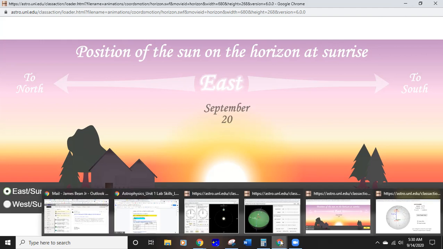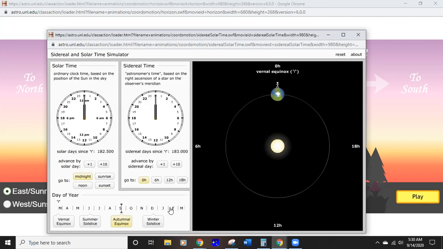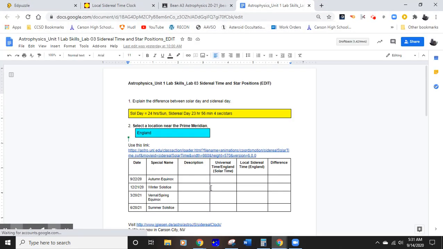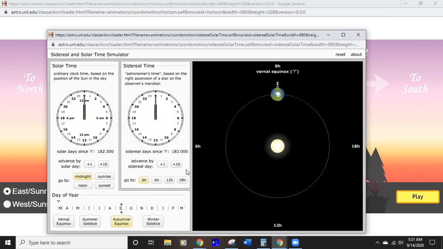So let's go back. Now let's go to what's called the winter solstice. This occurs in December. Looks like 12/21/20 is going to be the winter solstice. So let's go to the winter solstice.